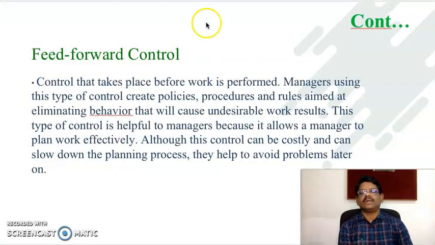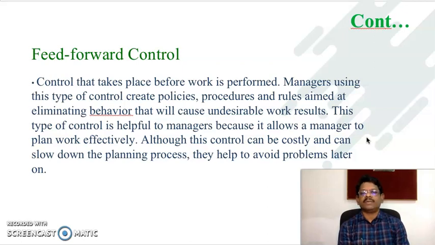Now let us look at what these three types of control are. Feed forward control takes place before work is performed. Managers use this type of control to create policies, procedures, and rules aimed at eliminating behavior that will cause undesirable work results.